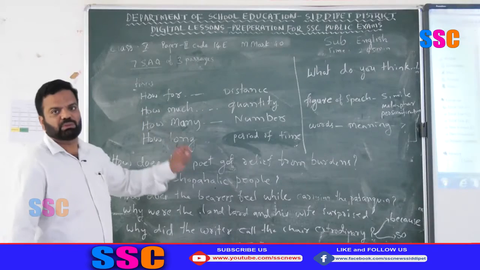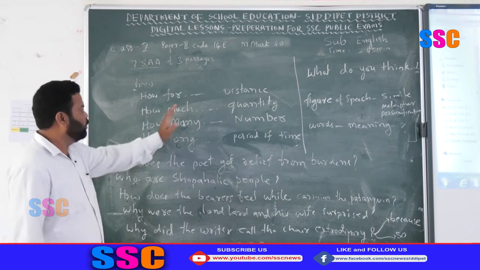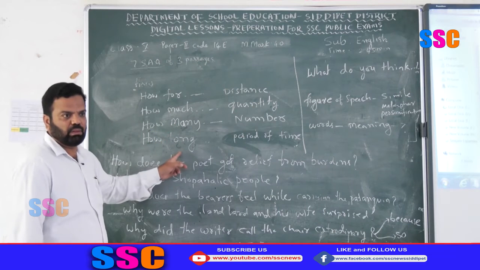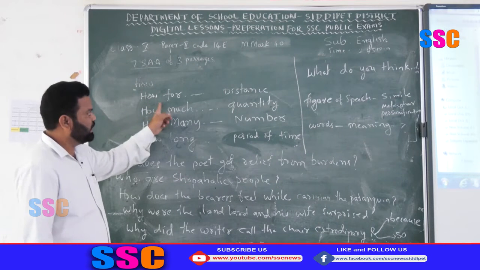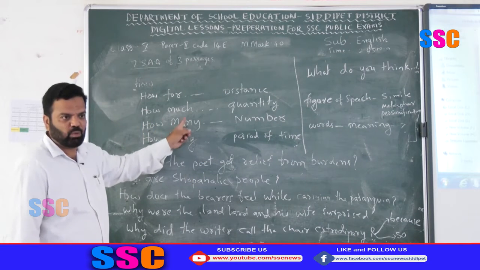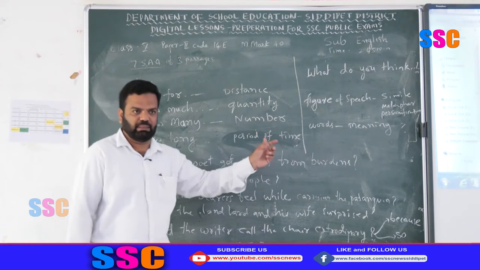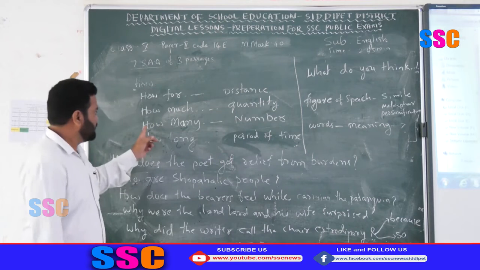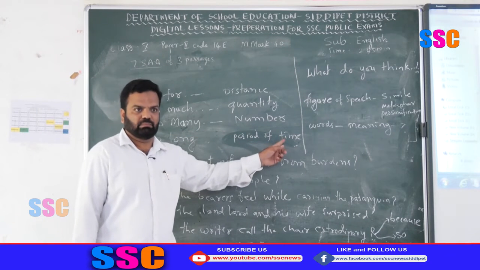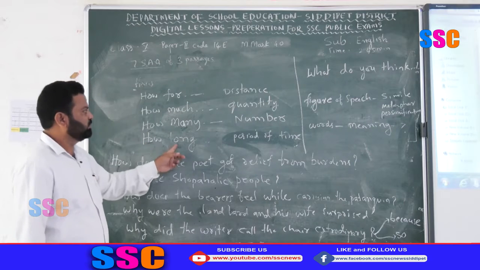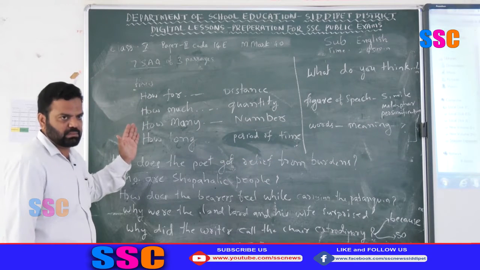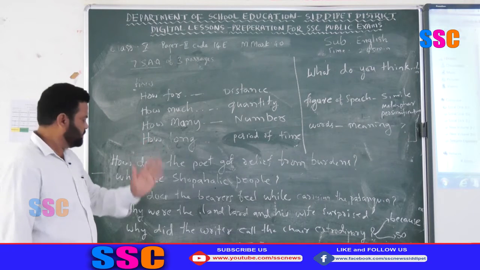One more question word is here: how. How far, how much, how many, how long. If your question is with "how far," your answer must be a distance. If your question is "how much," your answer should be a quantity. If your question is "how many," your answer should be a number. "How long" needs a period of time. You have to see this and write the correct answer.